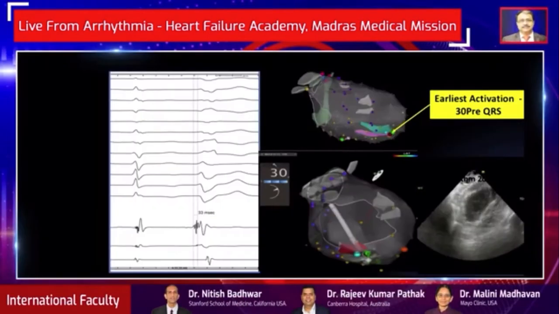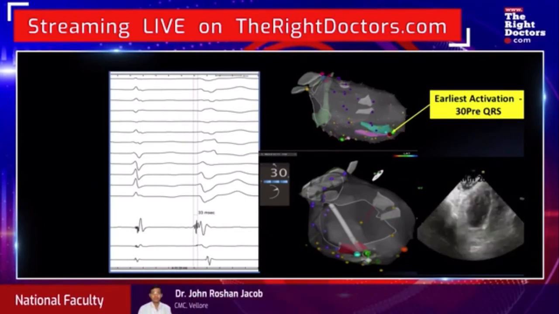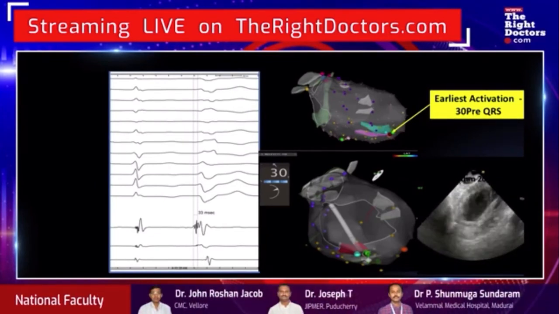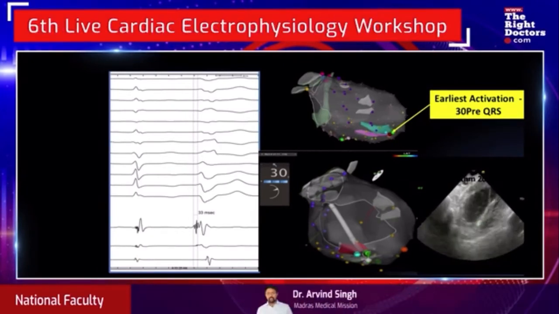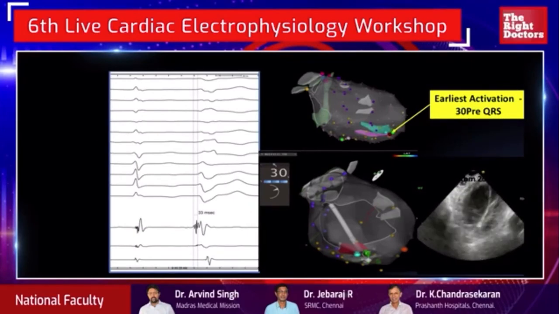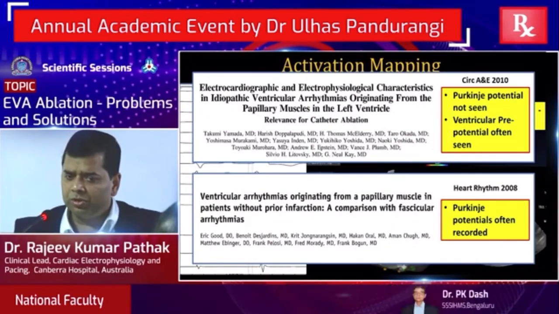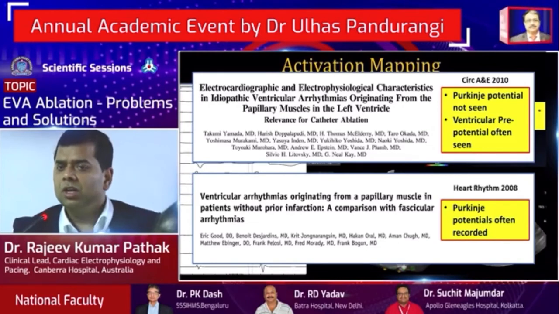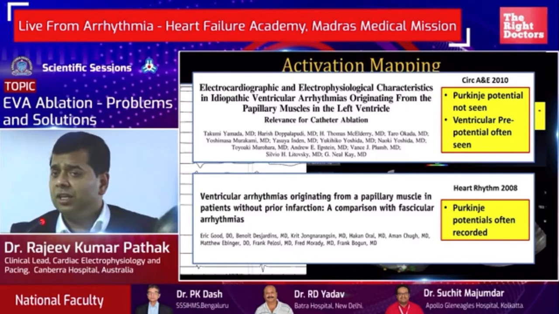While activation mapping is the most reliable method of mapping for most of these cases, the variable intramural location and depth of the origin of these PVCs and the variable exit can explain the controversies that exist regarding pre-potentials and Purkinje potentials during the activation map. This is why different schools of thought have discussed the utility of these ventricular pre-potentials and Purkinje potentials seen at the spot where the ablation was successful. Some centers found them and others did not.